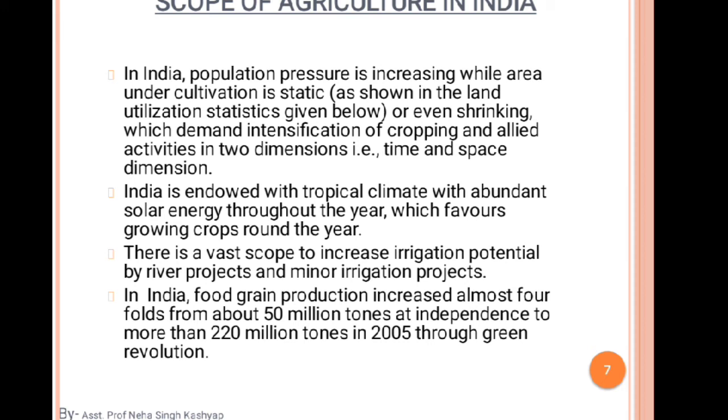So we can say that there is vast scope for increasing irrigation potential by river projects and minor irrigation projects. In India, food grain production increased almost 4-fold, from about 50 million tons at independence to more than 200 million tons in 2005, through the Green Revolution. Okay, so the Green Revolution, हमने ये ग्रीन रेवोल्यूशन जो है ये हमने यूज़ करा था वीट के लिए.